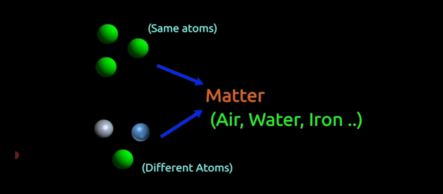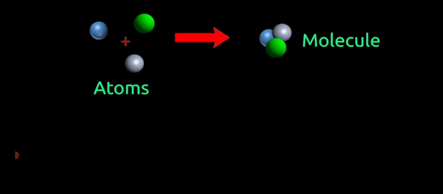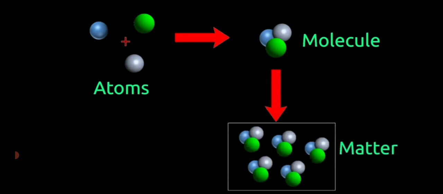Atoms are the building blocks of matter. It is possible that a matter has several different types of atoms. The building blocks of some matters are molecules. A molecule is formed by the combination of two or more atoms. These atoms can be of the same or different types. A large number of similar molecules together form the matter.